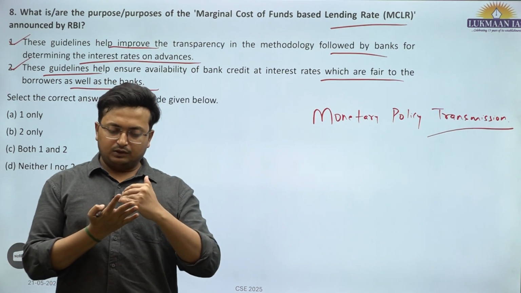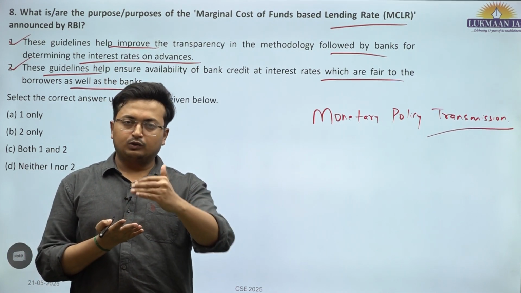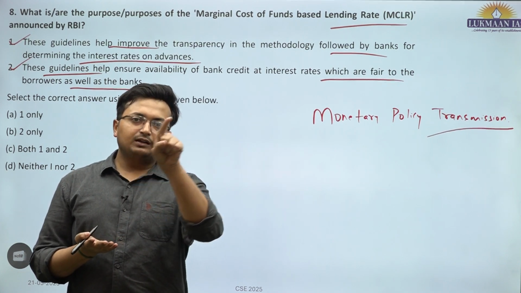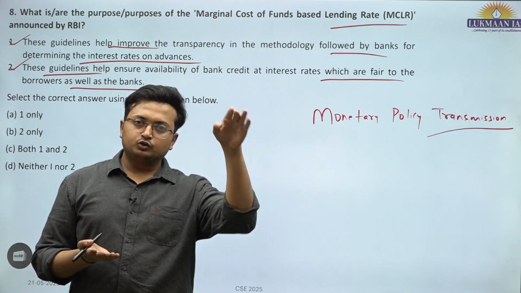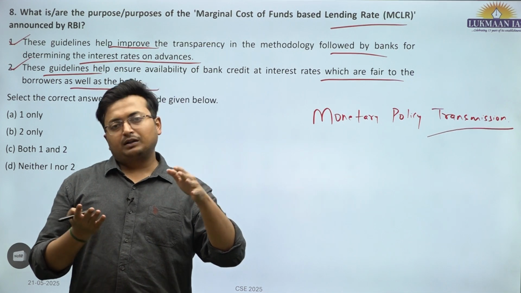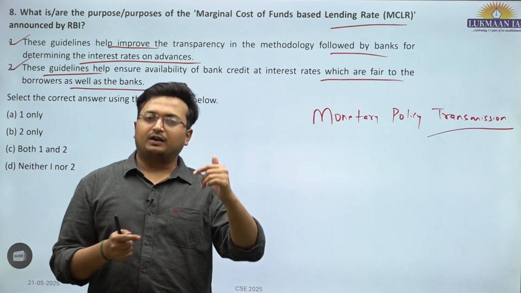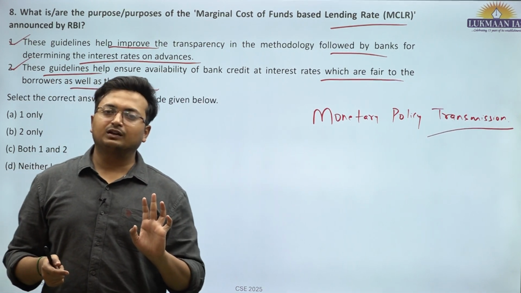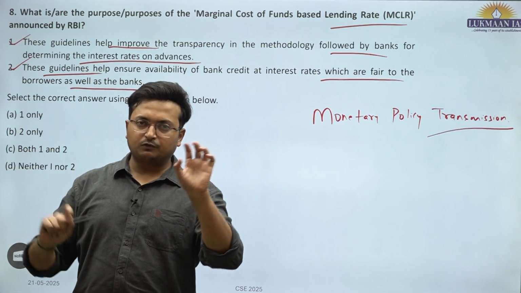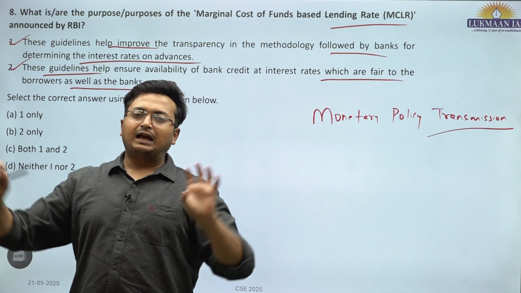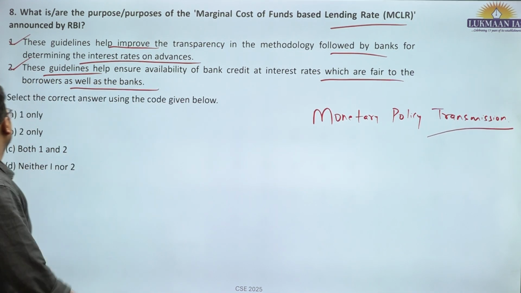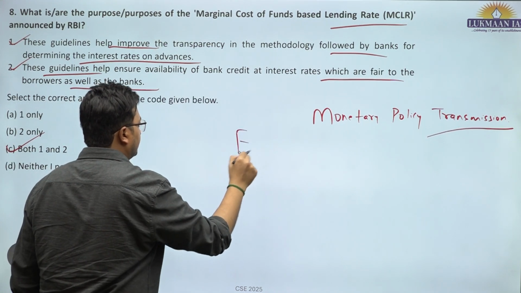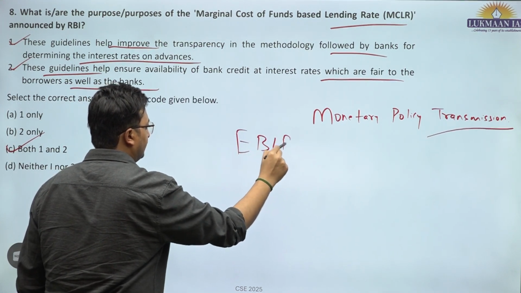total demand of loan. If all the MCLR rates have been cut, then ideally the lending rates, the rate of loans should go down, but the banks would try to increase their profit margins. However, that would be a loss for the person who is taking the loan. So it has to be win-win situation for both the lenders as well as the borrowers. Okay, both the statements are correct. The further development has been EBLR, external benchmark lending rate.